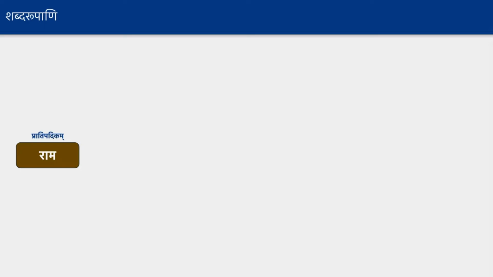Okay, so let's take an example of Rama as a Pratipadikam. Rama as a Pratipadikam is an Akarantaha Shabdaha, Rama Shabdaha. From here, the word called Ramaha is formed, and we generally use it in our sentences like Ramaha Gacchati, Ramaha Patati, Ramaha Asti, Ramaha Nasti, and Ramaha Agacchati. So all of these we use with a word called Ramaha.